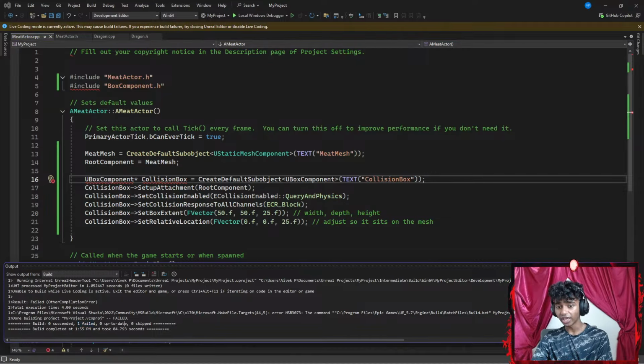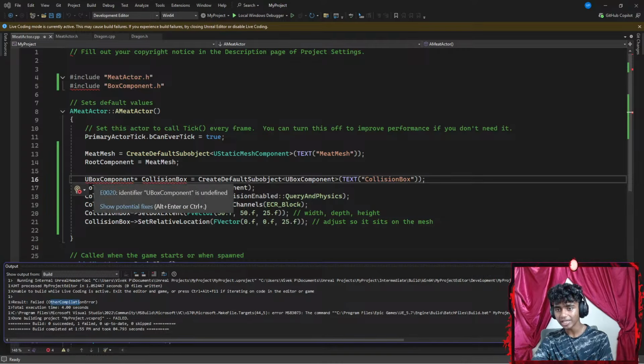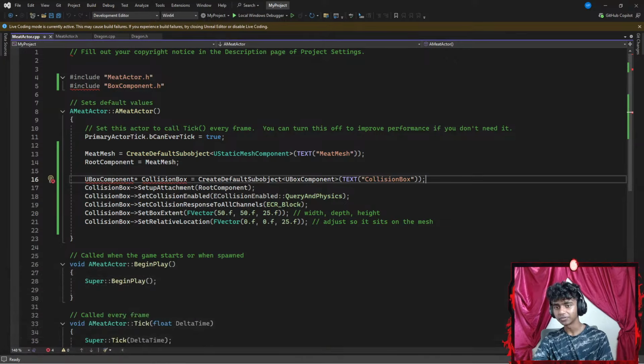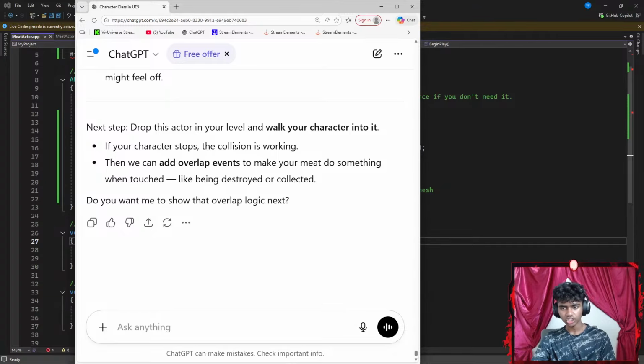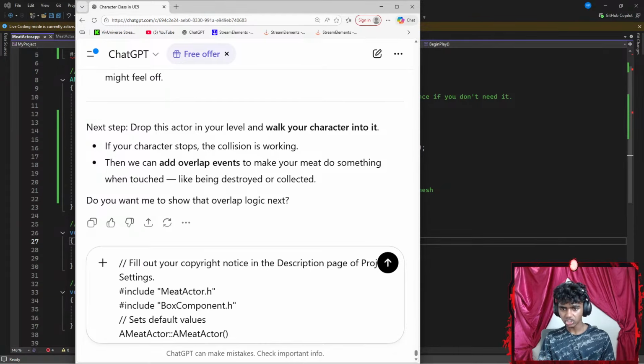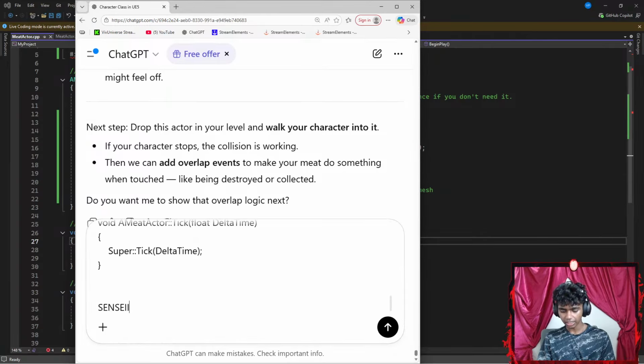It said 1 failed, so I got 1 failed. So other compilation errors. Definitely my syntax here. The Ubox component is undefined. Okay, let's go with Control C, copy that, get ChatGPT here. Let's paste this, go with Shift Enter, and say something like, I get an error that says the Ubox component is undefined.